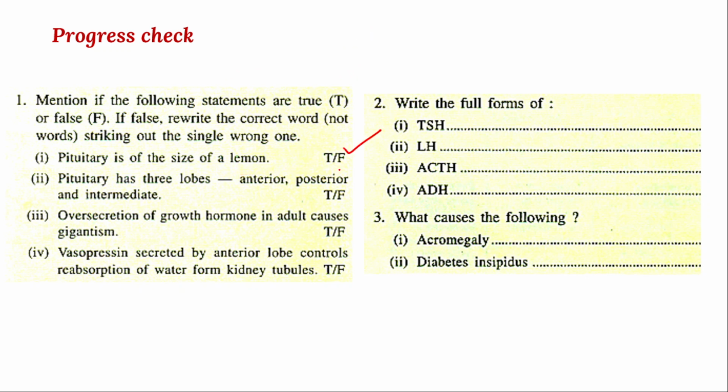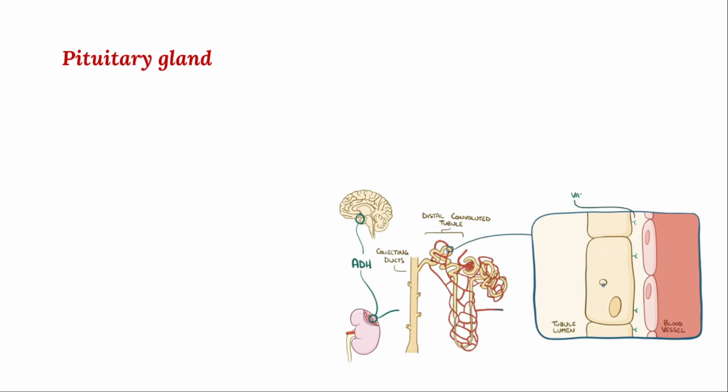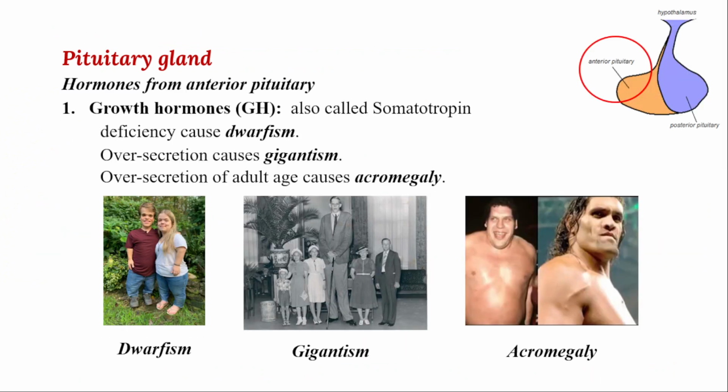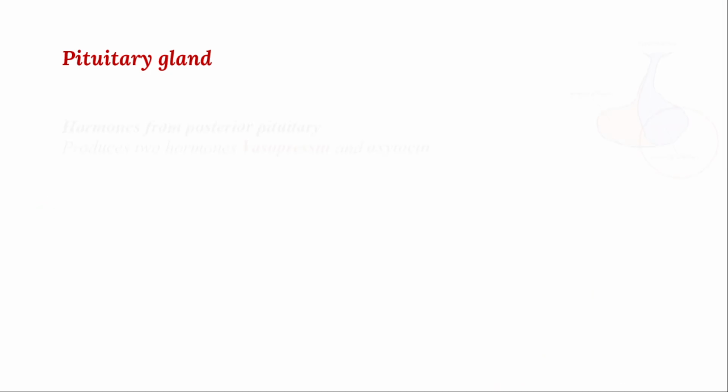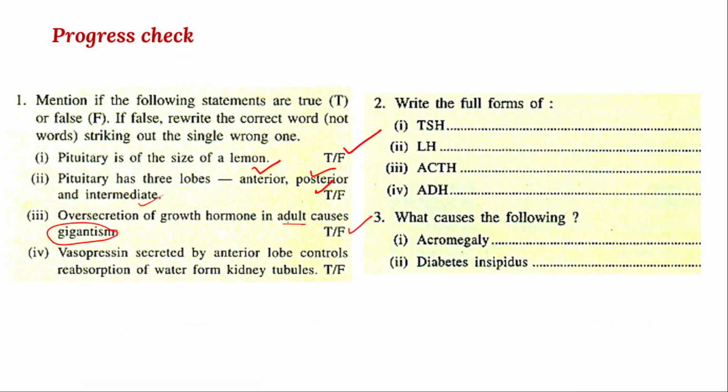This is a false statement. Pituitary has three lobes. Yes, it has three lobes: one is anterior, second one is posterior, and intermediate. This is true. And then over secretion of growth hormone in adults causes gigantism. No, this is false. Over secretion of growth hormone in the adult stage causes a different symptom called acromegaly. This is false.